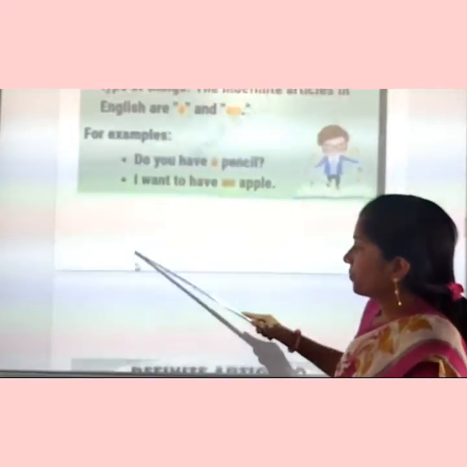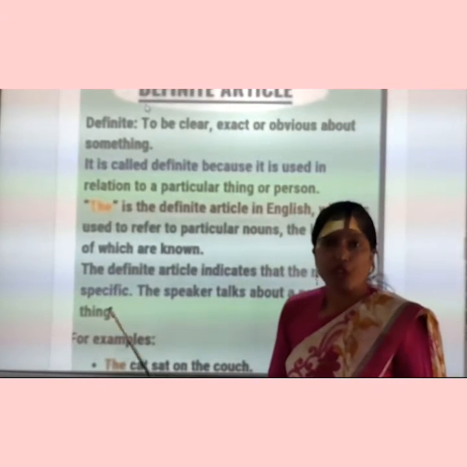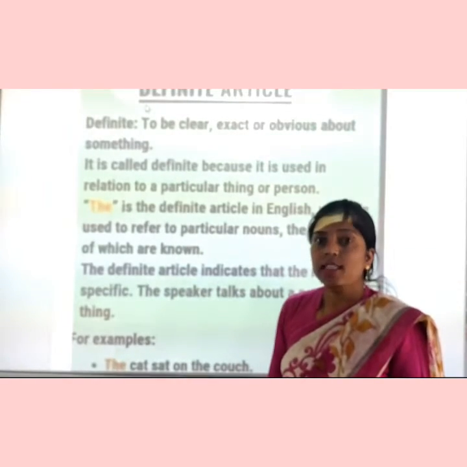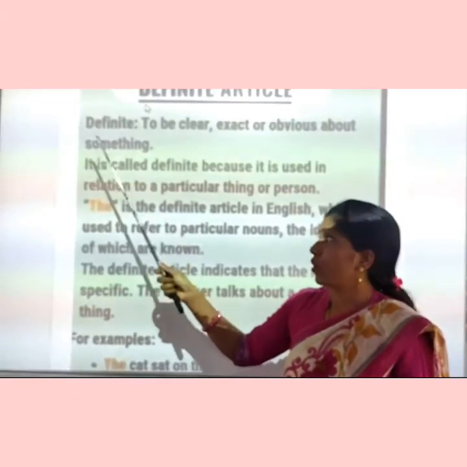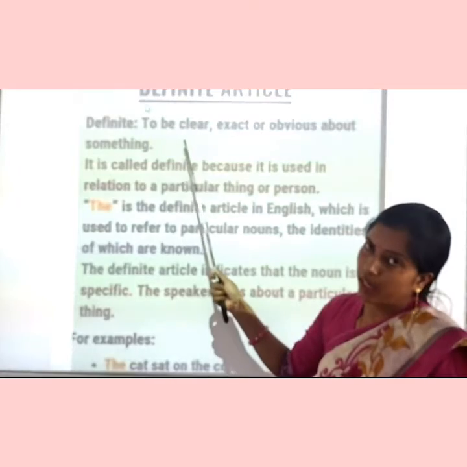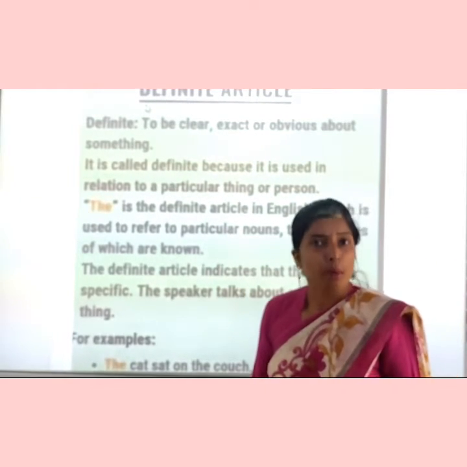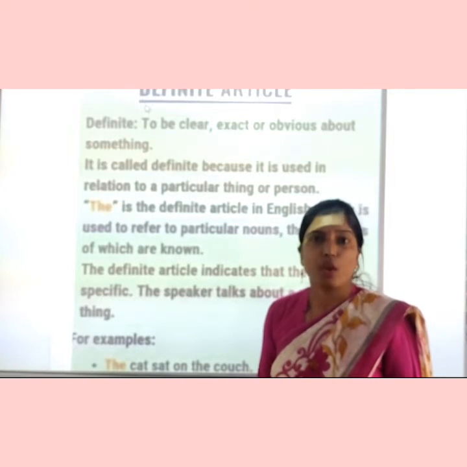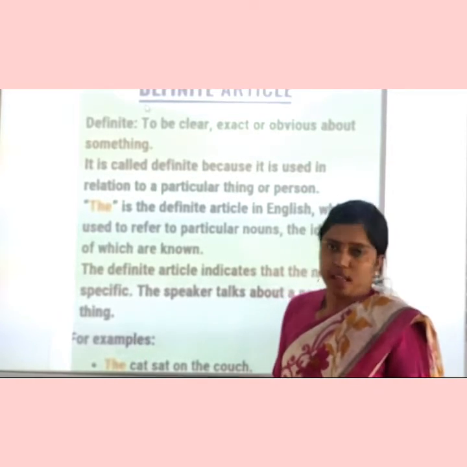Now come to the next topic, the definite article, where we are going to use the definite article. As you all know, the definite article is the. Now, what is the meaning of definite? What is the use of definite? See, definite means which is clear, to be clear or to be exact. That means when we are talking about a person or a thing which is clear, which is specific, then we are going to use article the, which is the definite article.